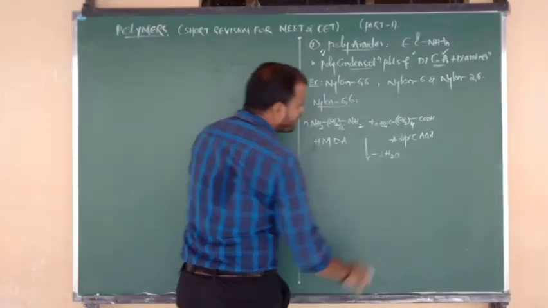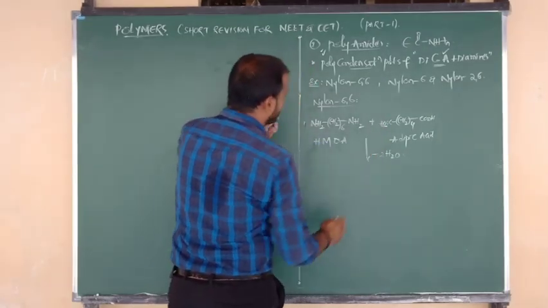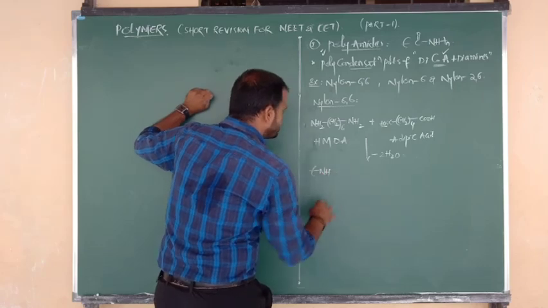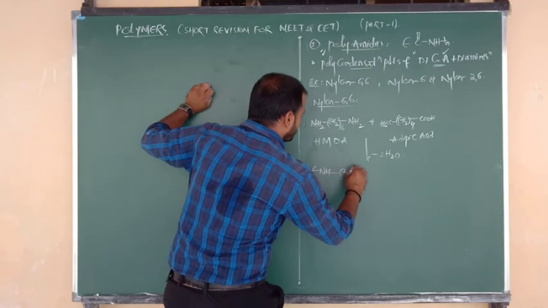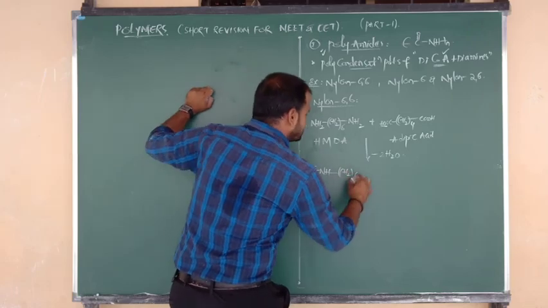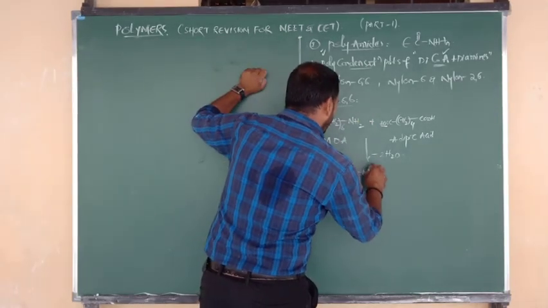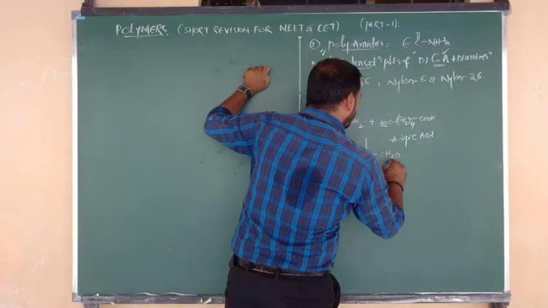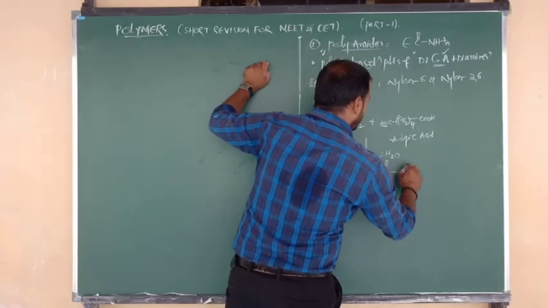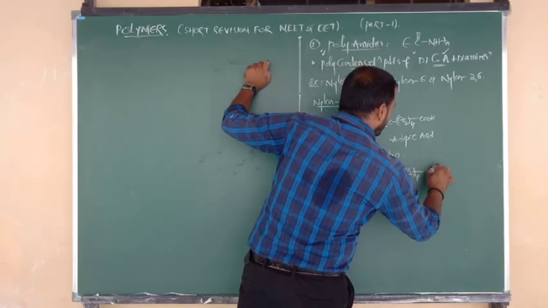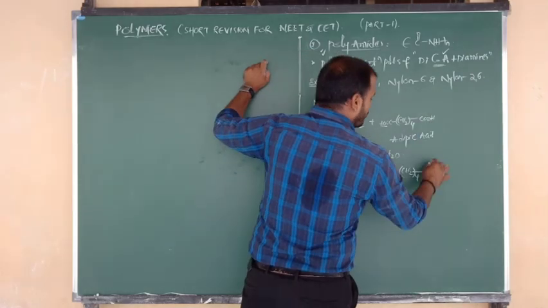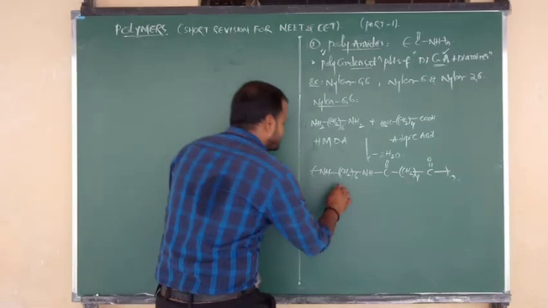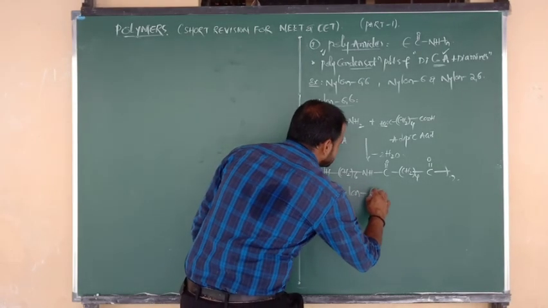After the loss of the water molecule, what do we write? From here H is removed, remaining is NH bonded to CH2 taken 6, again connected to NH. From the carboxylic acid we have removed the OH group, remaining is C double bond O, again connected to CH2 taken 4, and again from COOH we removed OH, remaining is C double bond O, taken n. We can write nylon. So this is the structure of nylon 6,6.